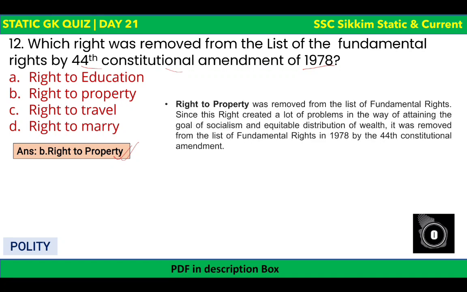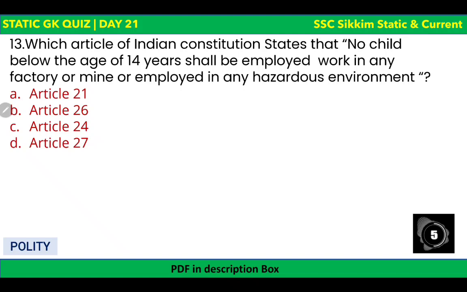As you can see, right to property was removed from the list of fundamental rights since the right created a lot of problems in the way of attaining the goal of socialism and equitable distribution of wealth. It was removed from the list of fundamental rights in 1978 by the 44th Constitutional Amendment. Fine. So let's go to the next question.